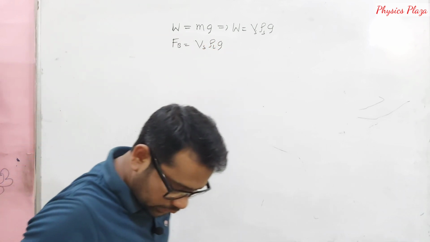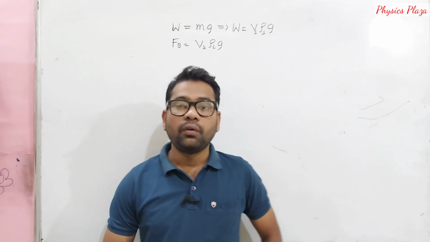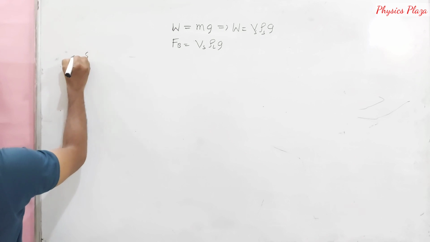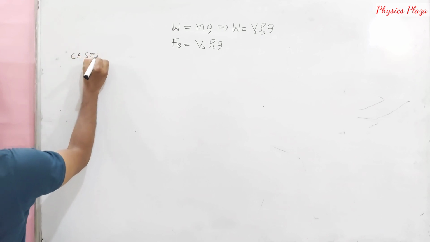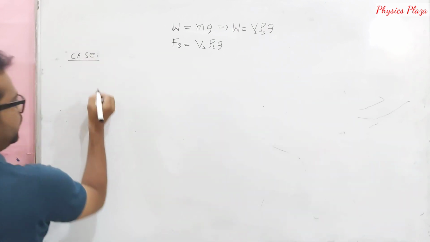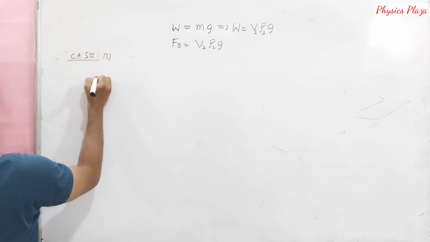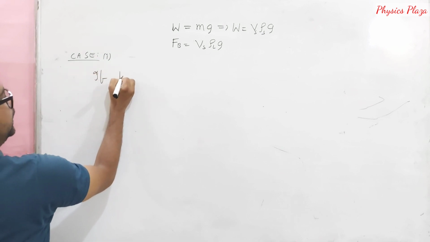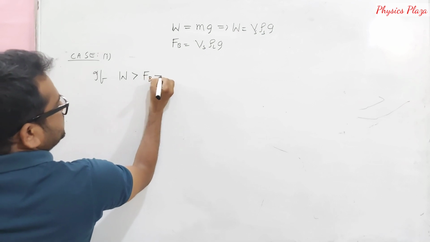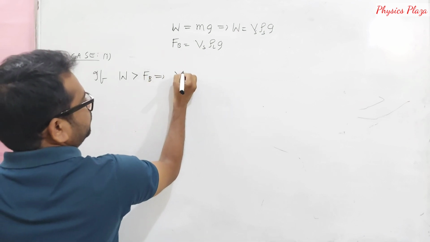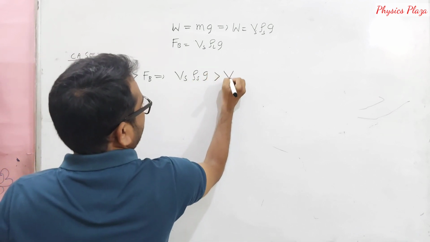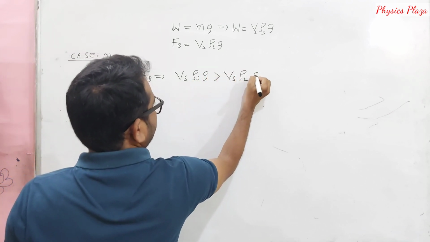Now children, let us see, based on the density of the solid and the density of the liquid, when the body will sink and when it will float. Let us take case 1. This is the last topic in this session and in this unit also. If W is greater than the buoyant force, then this can be written as Vs rho s g is greater than Vs rho L g.